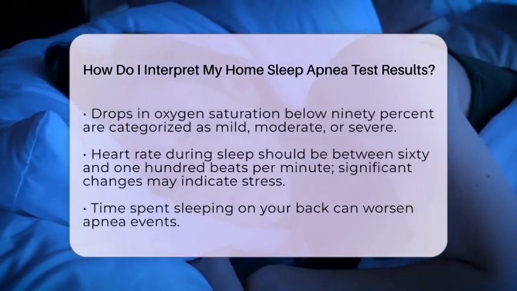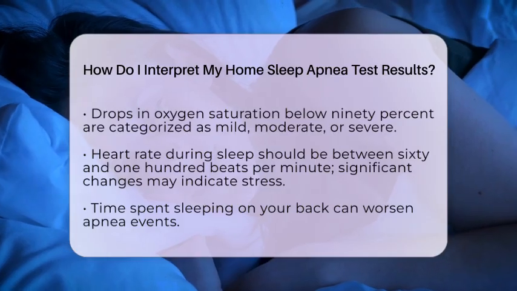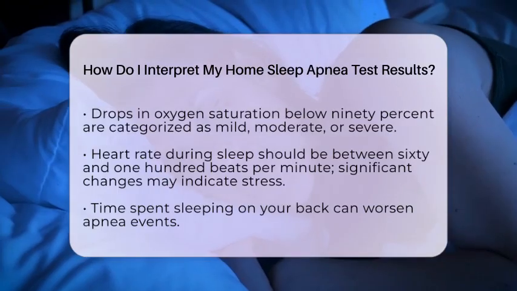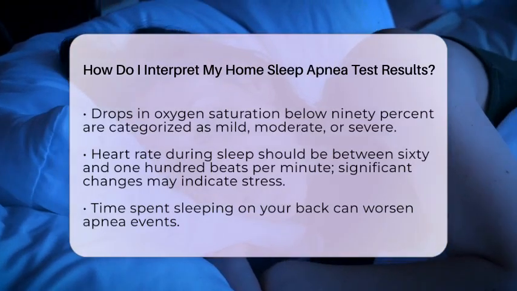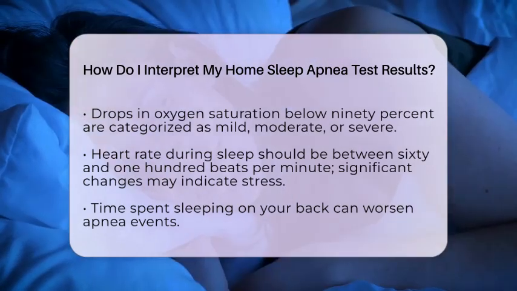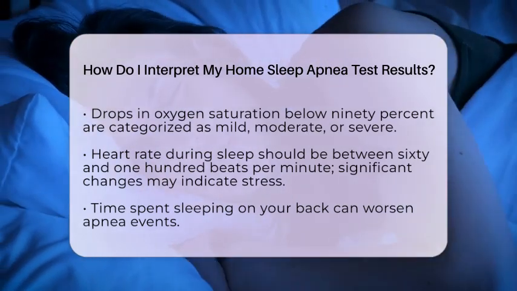A normal resting heart rate is between 60 and 100 beats per minute. If your heart rate shows significant changes, it may indicate stress from breathing issues. Additionally, the report might mention how much time you spent sleeping on your back. Apnea events can worsen when you sleep in this position.